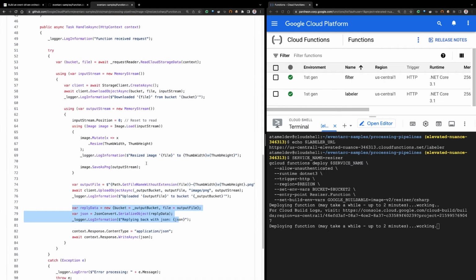So you can see that these functions are very simple. They receive an event and they do one thing at a time. And that's the beauty of functions. You don't need to do many things. Actually, you shouldn't do many things. You just do one thing at a time. And once you're done, you just reply back with your reply. That's it. There's not much complicated logic in functions. And you don't want complicated logic, because if you put a lot of stuff in a function, it will be hard to maintain, because you need to do everything in a single function. All right, so that's the Resizer.